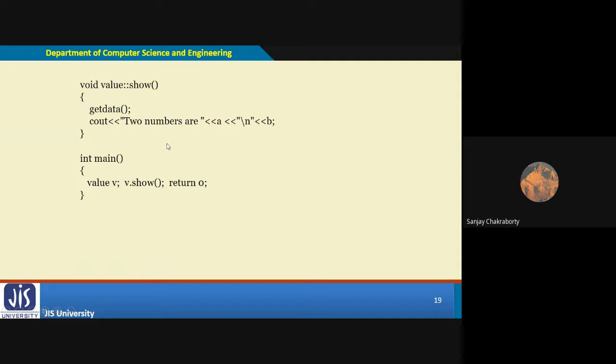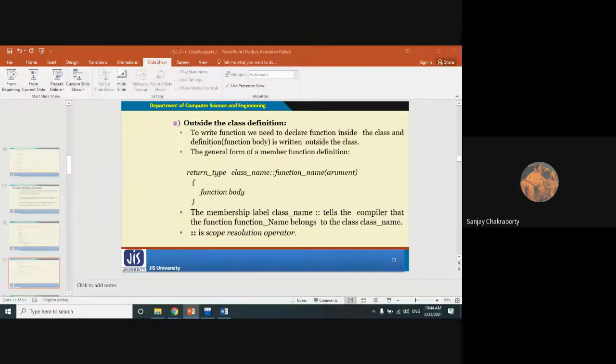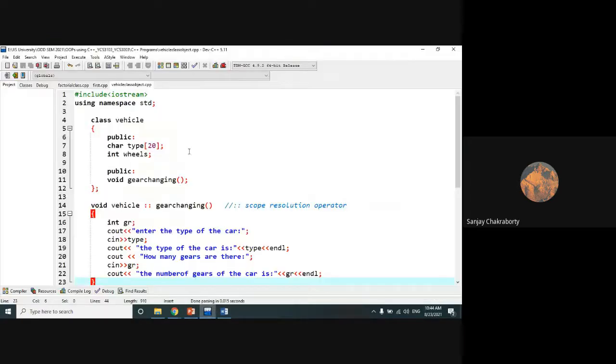So how can you access getdata? By calling getdata through the public function of this class in such a way, and then the object can access the public function, and automatically this function will be called from the public function. That is the concept. Let me show you. We will apply the same concept for our case.